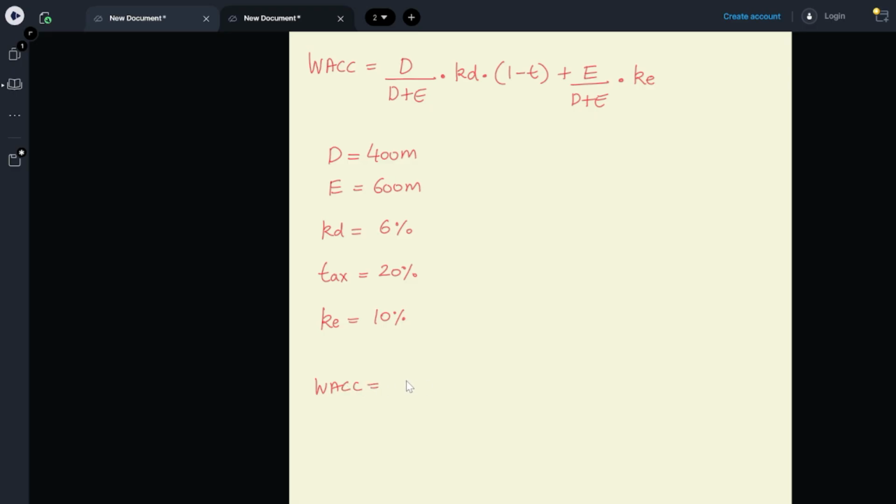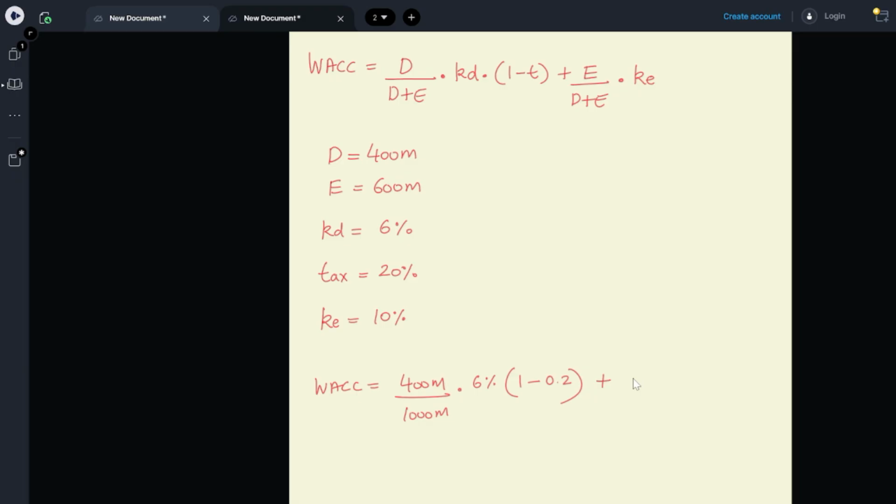WACC is equal to 400 million divided by 1,000 million or 1 billion multiplied with 6%, 1 minus 0.2. Why do we subtract tax? Because interest is tax deductible. When we prepare our income statement, if a company has borrowings, it can use the interest that it paid to reduce its taxes.